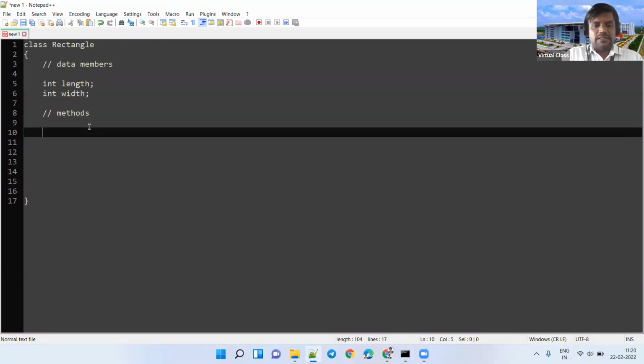I want to define a method. You already know the syntax: public. It won't return any value, so I am considering the return type as void. The method name is our choice. I want to give a meaningful name, getData, because this method's intention is to read the values for the data members. getData. Can anyone tell me the definition now?